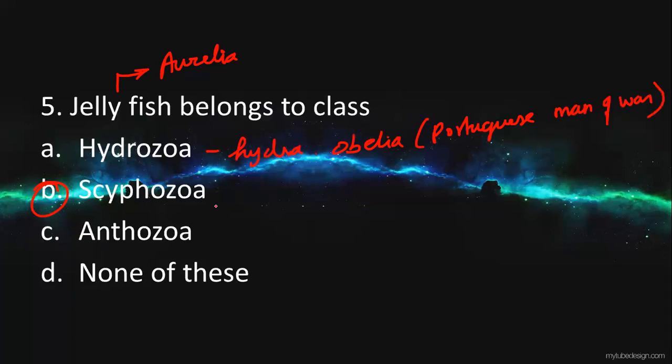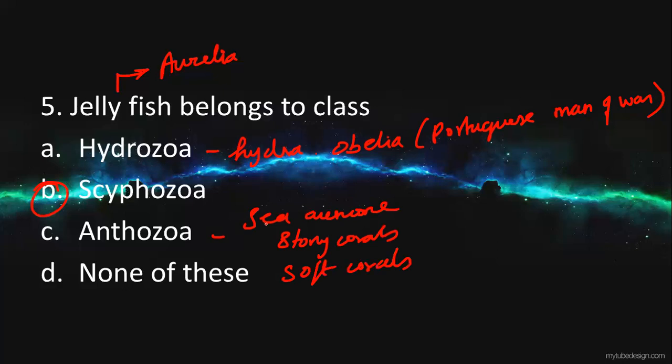And Anthozoa examples, you can say sea anemone, stony corals and soft corals. Those are all the examples of Anthozoa. So here the question asked is jellyfish. The option will be D, and the right answer is Scyphozoa. Right. Next we'll go to the next question.